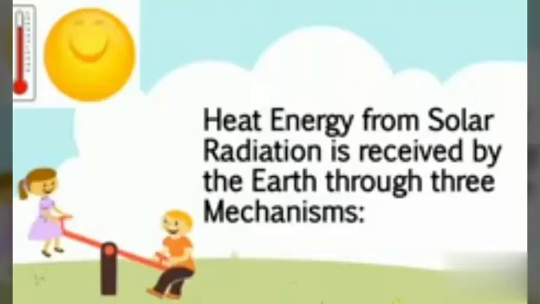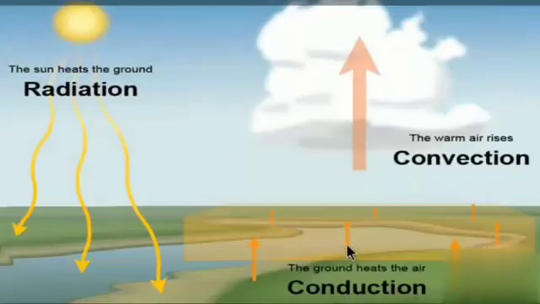Last one, heat energy from solar radiation is received by the earth through three mechanisms. First one radiation, second one conduction, third one convection. In radiation, the sun heats the ground from the solar radiation. Second one, conduction: the ground heats the air from the heat it receives. So the warmed air rises up into the atmosphere, right? So the three processes: radiation, conduction and convection.